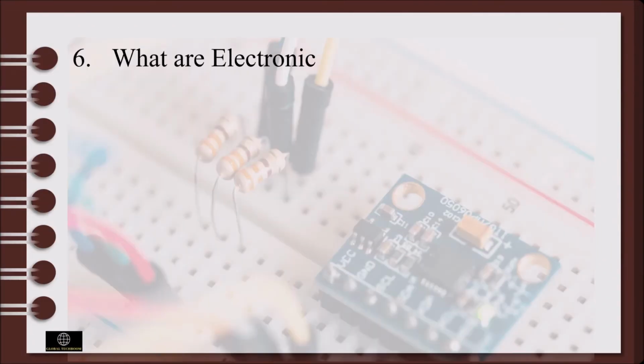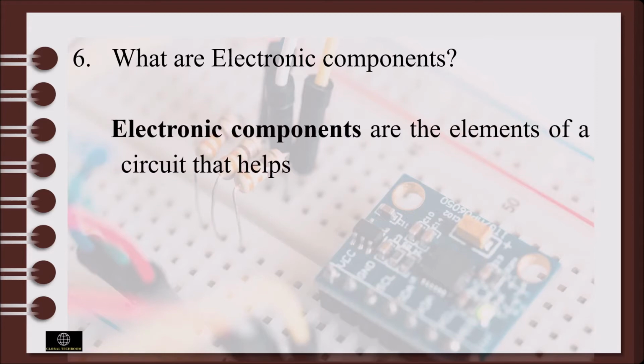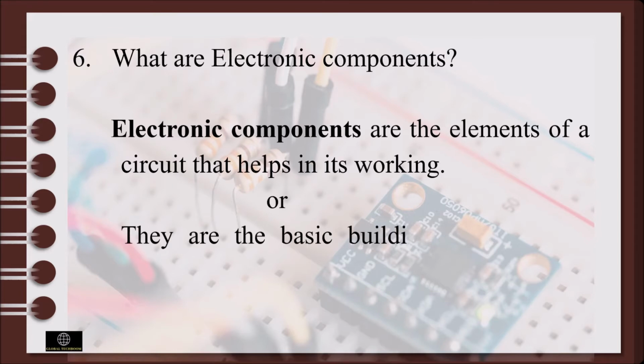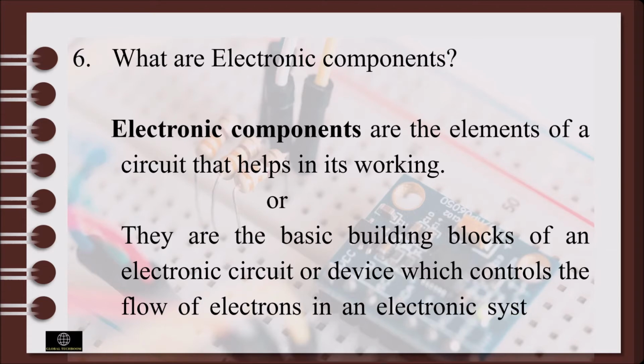What are electronic components? Electronic components are the elements of a circuit that help in its working. Or we can say that they are the basic building blocks of an electronic circuit or devices which control the flow of electrons in an electronic system or electronic circuit.